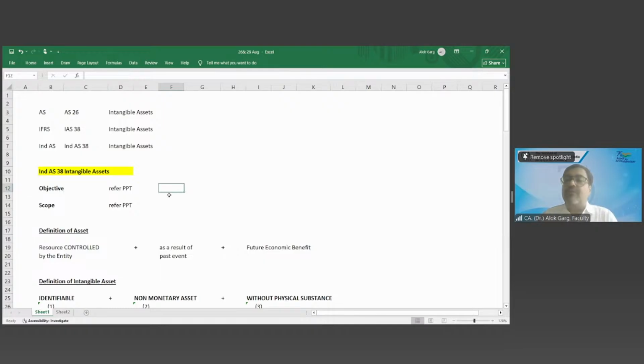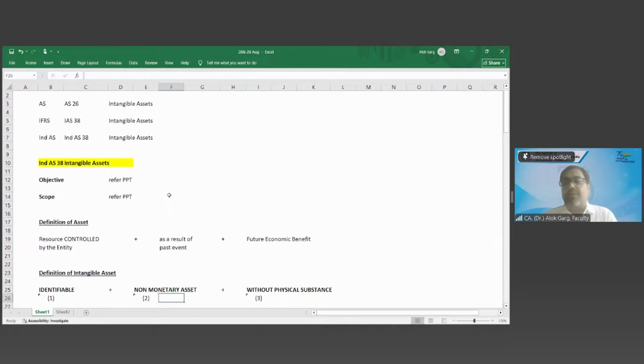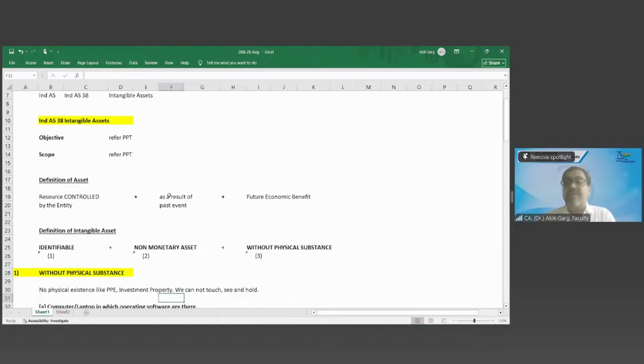And those separate standards will be applicable to those items, but for all other intangible items, Ind AS 38 is applicable. Definition of asset: what is the definition of it? It's a resource controlled by the entity as a result of a past event and which results in future economic benefit. What is the definition of intangible asset? It's an identifiable non-monetary asset without physical substance.